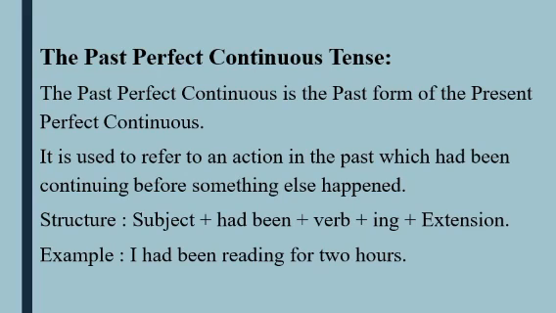Okay. It is used to refer to an action in the past which had been continuing before something else happened. Structure: subject plus had been plus verb plus ing plus extension. Totally similar to present perfect continuous tense. Don't worry. Example: I had been reading for 2 hours.